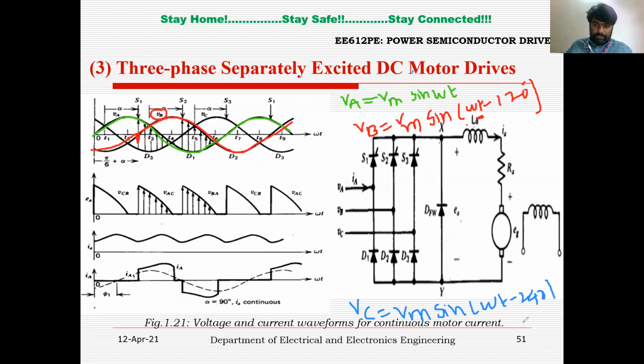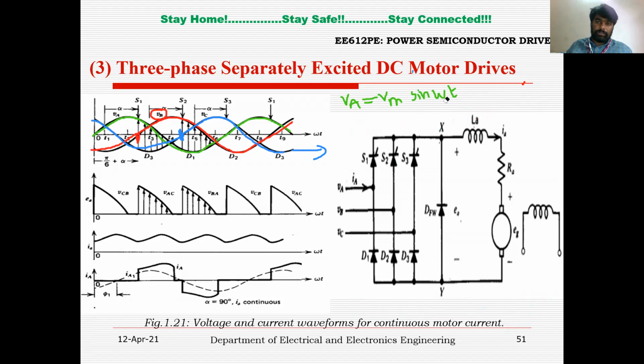Which means at omega t equal to 240 degrees, sine of (240 minus 240), sine 0, will be 0. So VC starts from 240 degrees onward. Here you can see omega t equal to 240 degrees. At different values of omega t, you will see the wave shape like this. So this is the wave shape for VA, VB, and VC, where each phase voltage is 120 degrees apart from each other. Now just focus on the voltages.